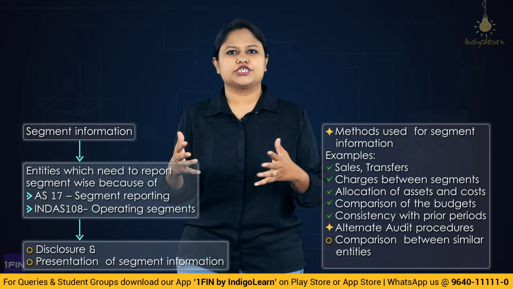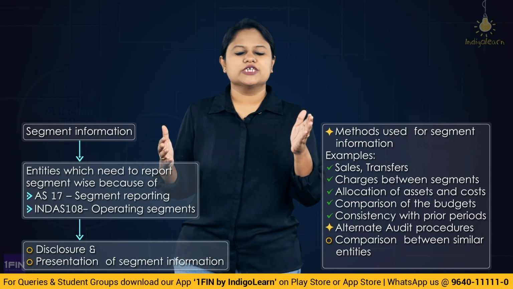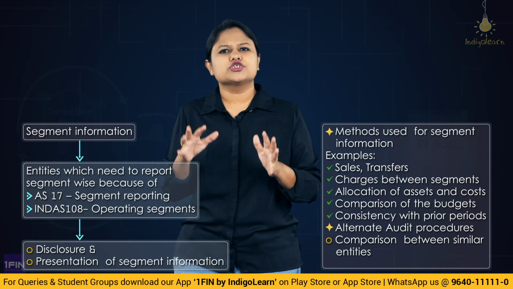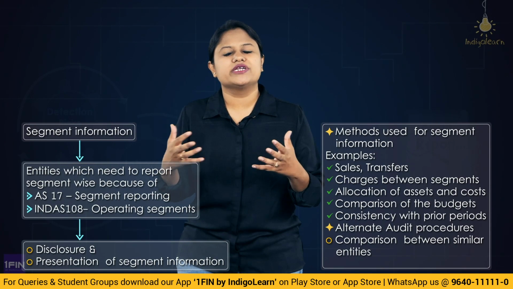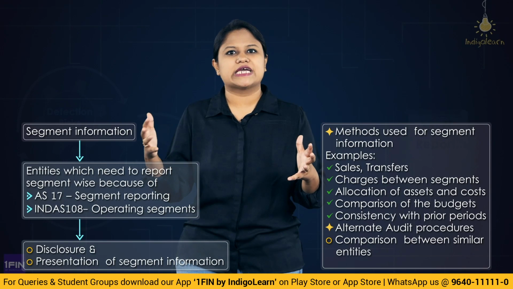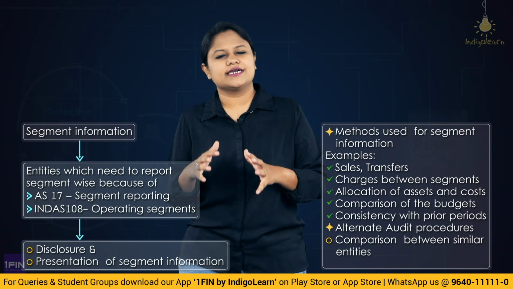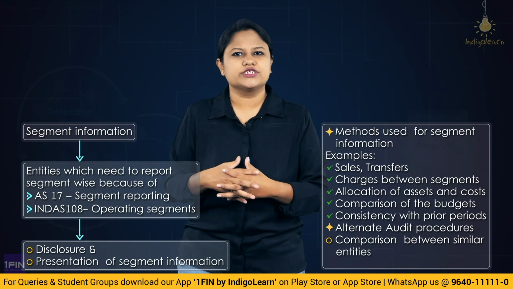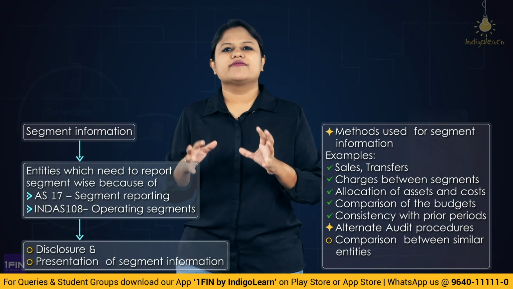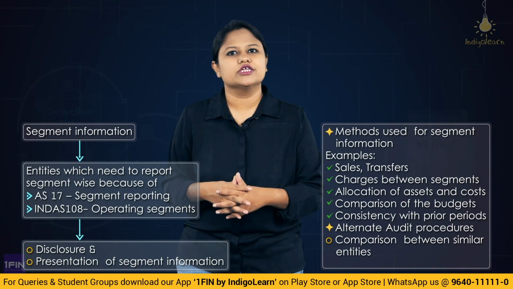Or you could see the allocation of cost and the asset. How is the cost being divided into different segments? Based on that, how is the asset allocation done? So this would also be a method through which they could divide the segments. You could also check the prior period disclosure of segments, whether it is consistently followed this year or not. So these are the ways through which you will be able to understand whether the presentation and the disclosure of the segment information has been done correctly or not.